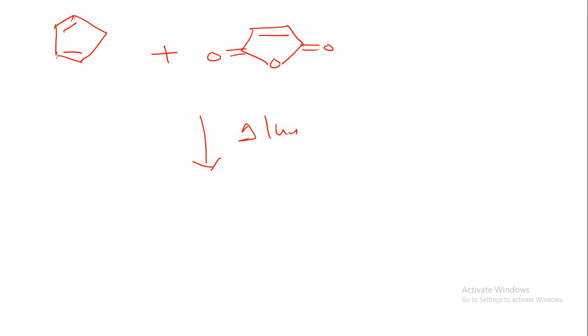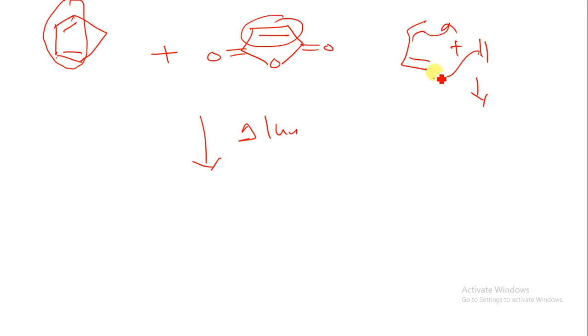So simple, what you have to see, this is the 4 pi electron and this is the 2 pi electron. So simply you can write down like this way, there is a 4 pi system and a 2 pi system, okay. So what will happen over here, this will make a bond over here, this will make a bond over here, and this will go down over here. So in the end you can get a cyclohexene structure, okay. This is the 4 pi plus 2 pi system, okay.